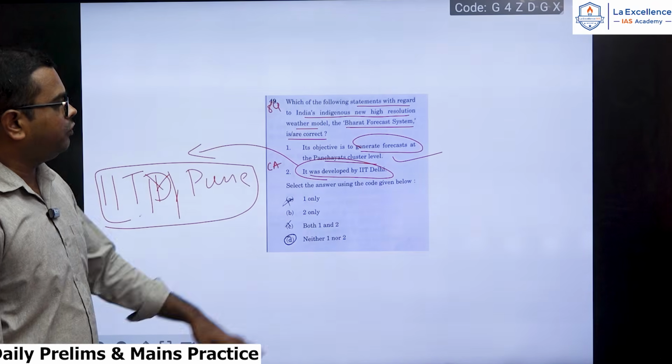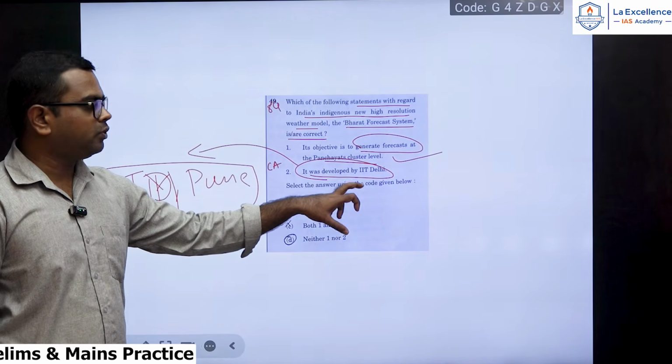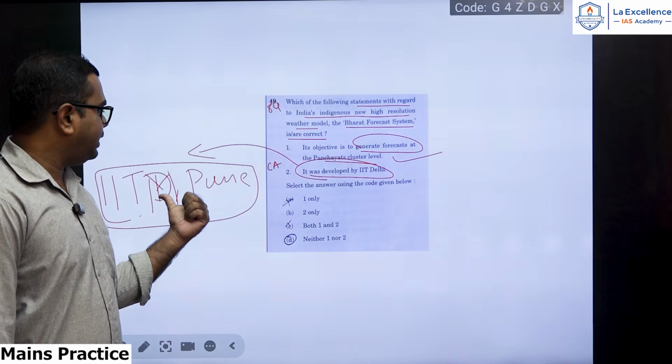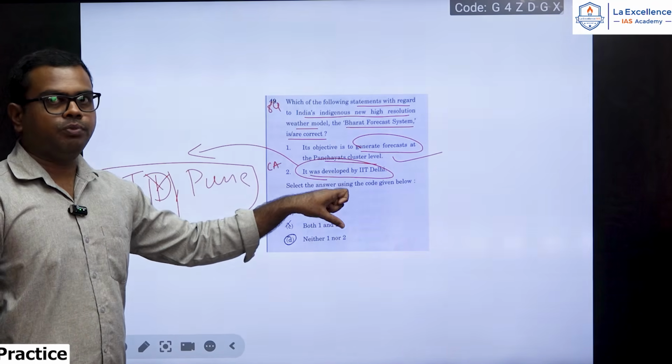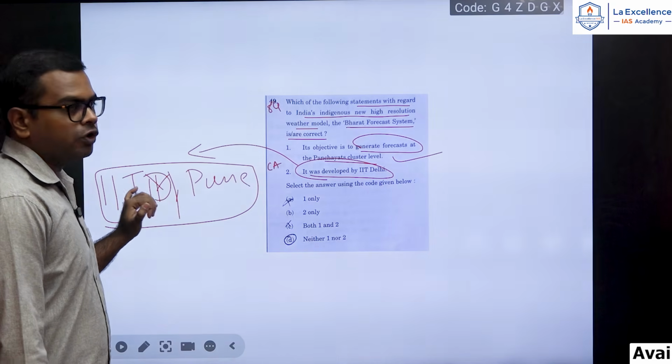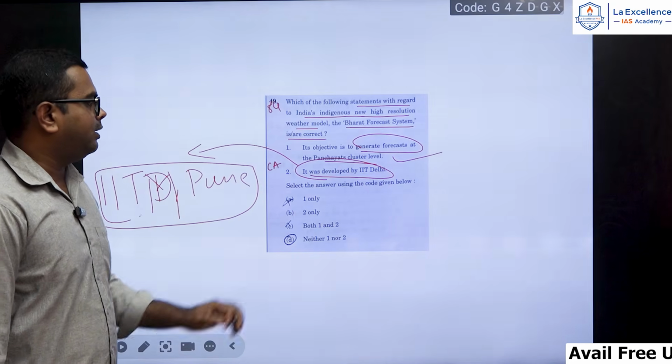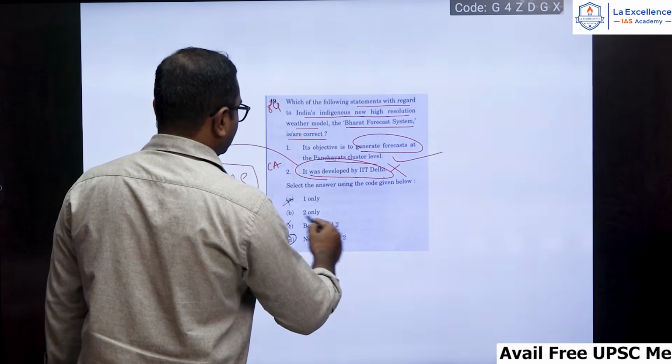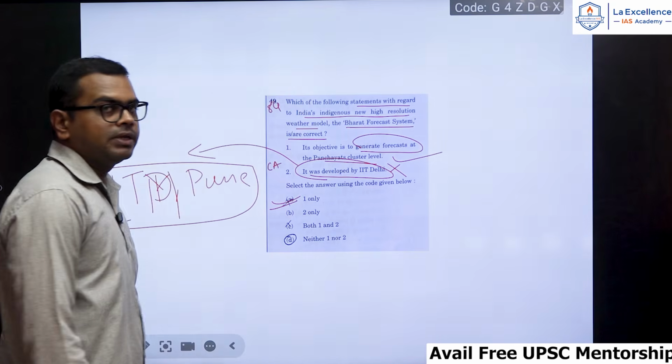Okay, see, while reading, if you just skim through IIT, something here also IIT is there, here also IIT is there. If you put like that, it is wrong actually. It is Indian Institute of Tropical Meteorology, Pune is the correct one. So this is wrong. So only one, option A is the correct one.